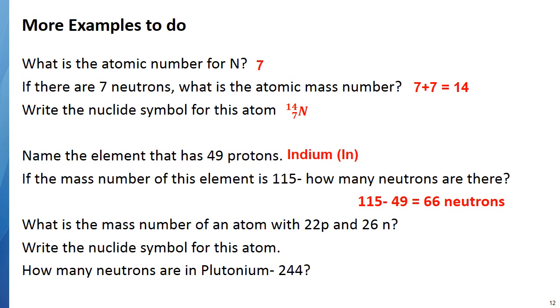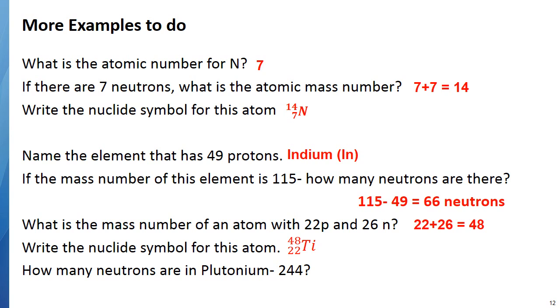Okay, what is the mass number of an atom with 22 protons and 26 neutrons? Well, you add them together, so the mass number would be 48. Write the nuclide symbol for this. We don't know what element it is, but we know it has 22 protons, so we need to look at the periodic table. That's titanium. So we have the 22 on the bottom for the number of protons, and the 48 will be on top for the mass number.